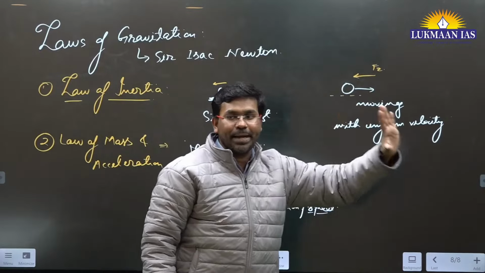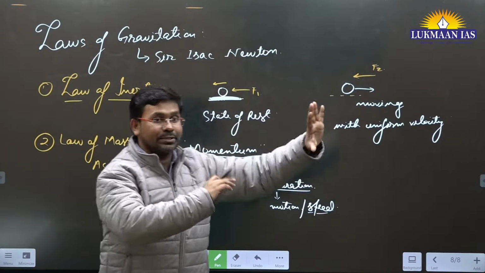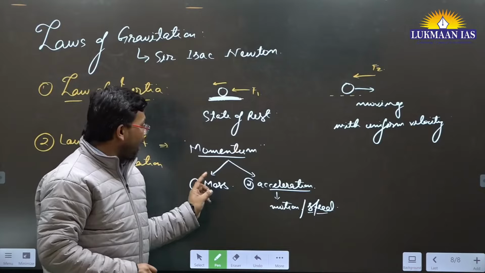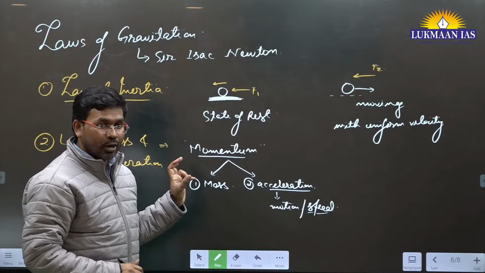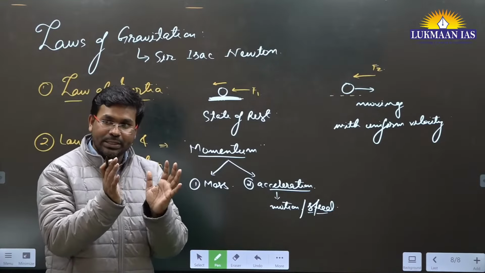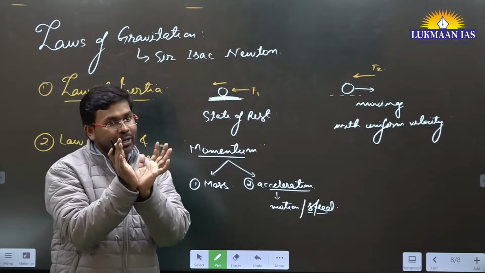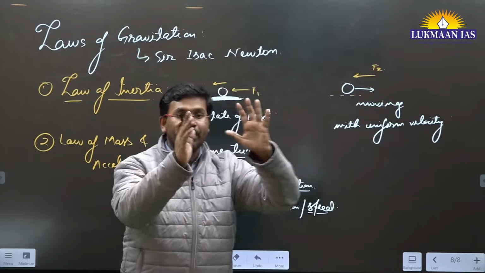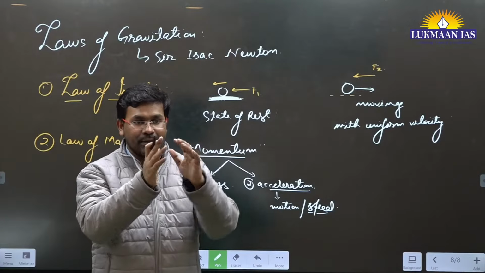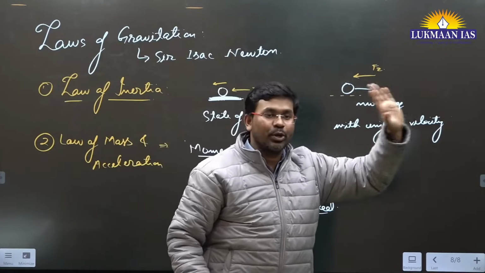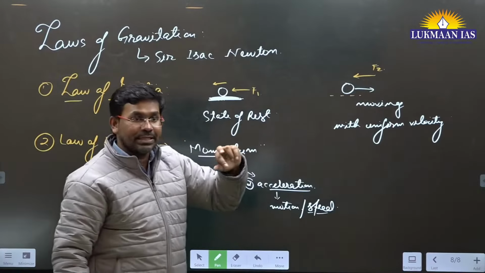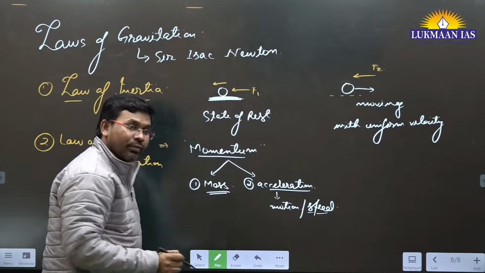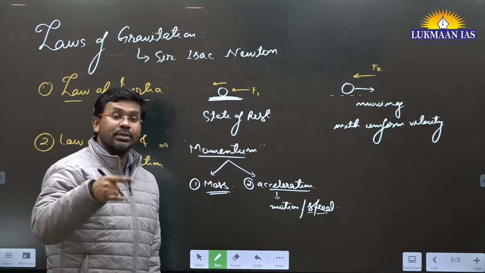It depends on how much speed this ball is hitting the wall with, and also on the mass of the ball. For example, if I have a plastic ball of 200 gram and I throw it, it's going to create some impact. If I have an iron ball of 5 kg and I throw it, it's going to create a different impact. The difference in impact is because of the mass of the ball and also because of speed.